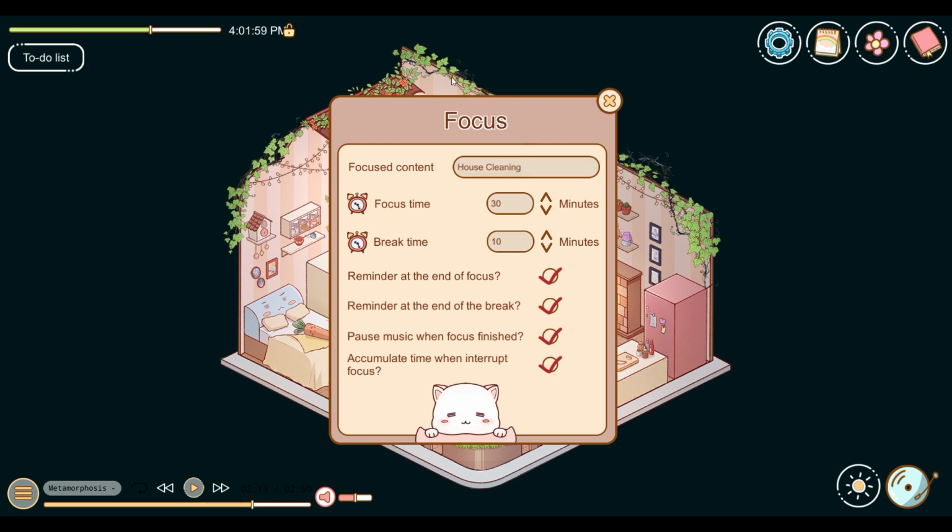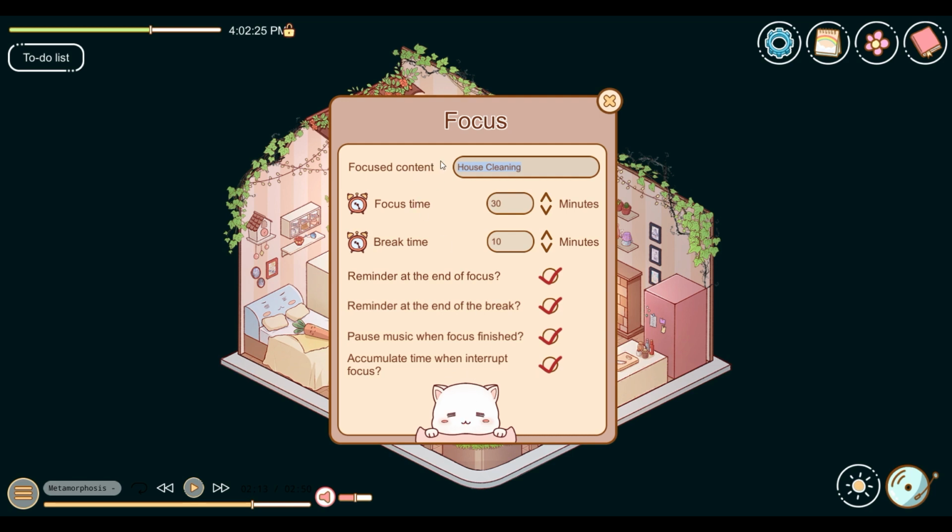So what we see here, once you first open the game, it asks you what your focus is. I was very confused for a moment. I thought that was my cat. Okay, so there's a cat here.